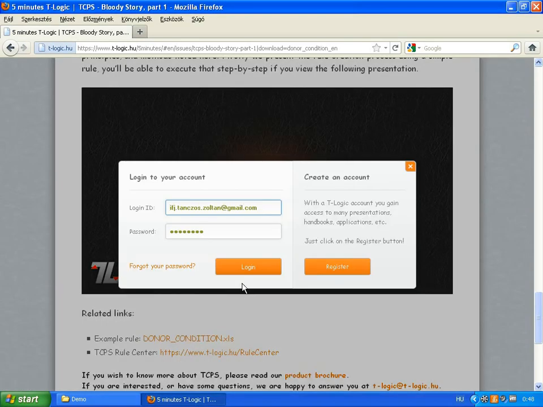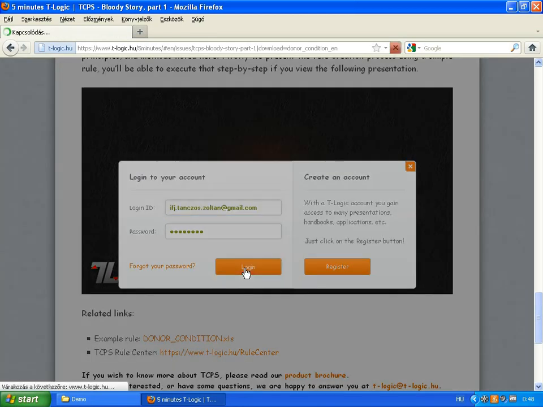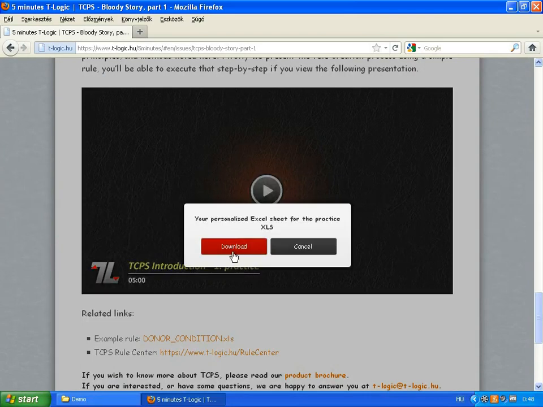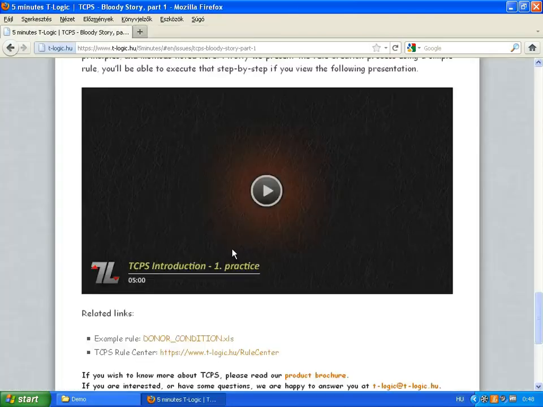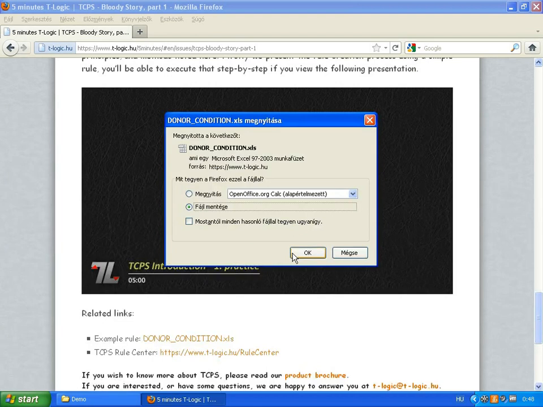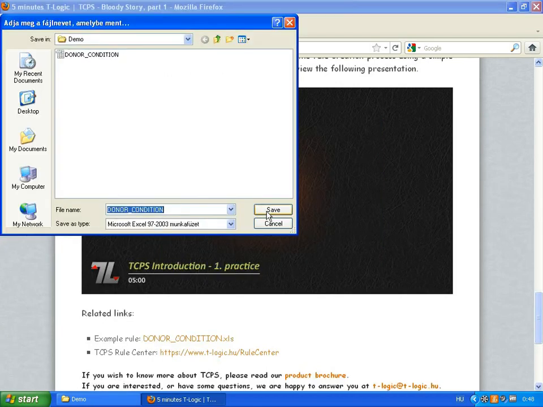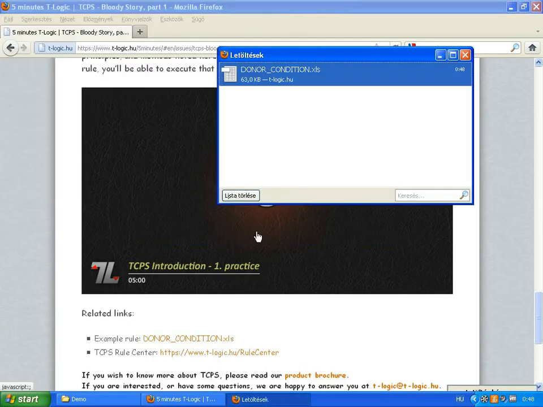In order to try the presented example, please download the rule prepared in Excel format from the T-Logic portal. To download the sample rule, you need to log into the portal. If you haven't registered earlier, you can do it now in a few seconds. You only need a name and a valid email address for registration, and you'll instantly get the password via email.